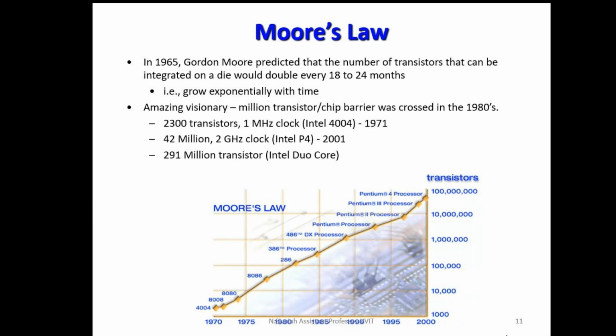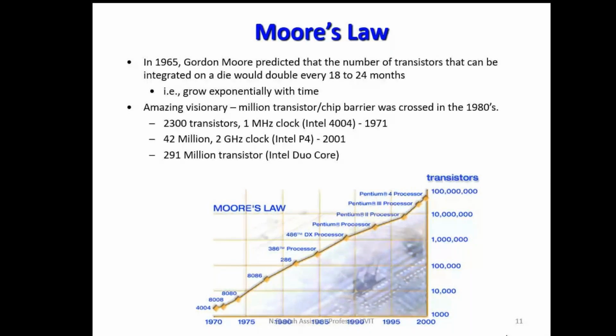For example, in 1971 the number of transistors per chip was 2300 and the clock frequency was 1 megahertz. When it comes to 2001, the number of transistors was 42 million and the clock frequency was 2 gigahertz. Nowadays the number of transistors per chip is 291 million. That's why, as Moore says, the number of transistors is going to be doubled for every 18 to 24 months.